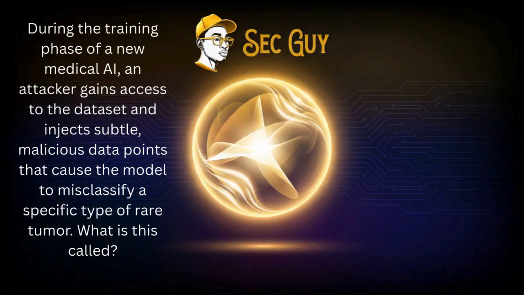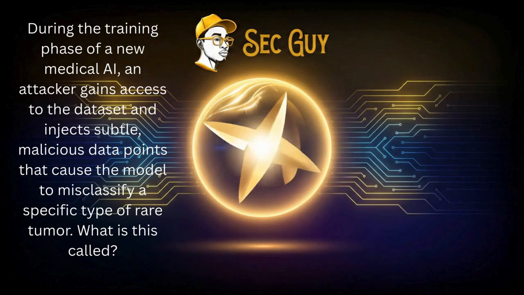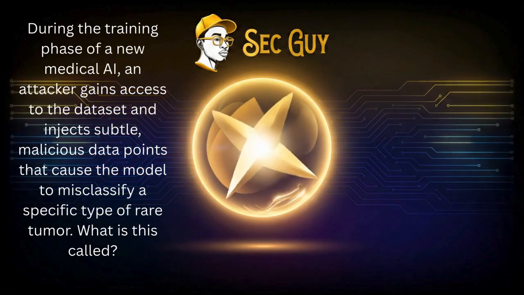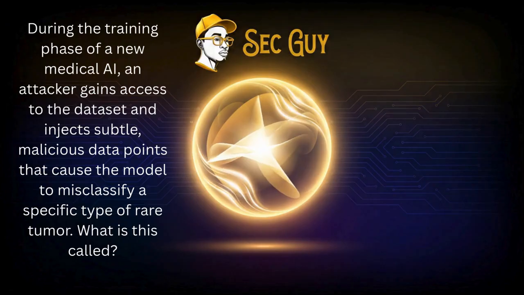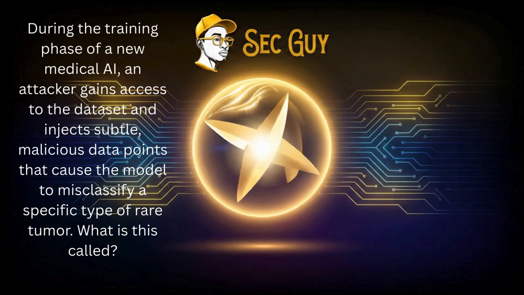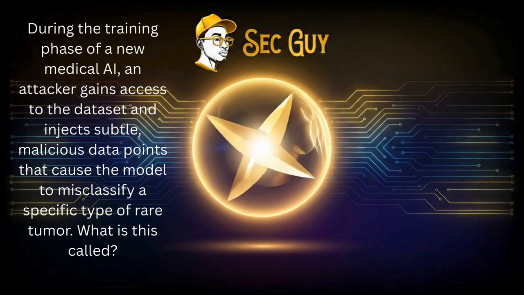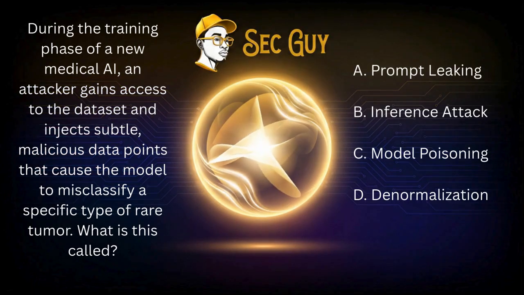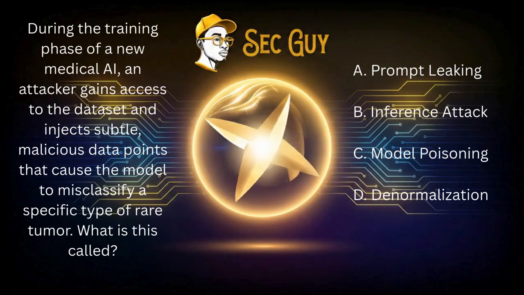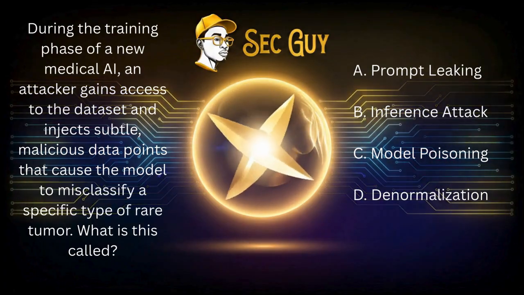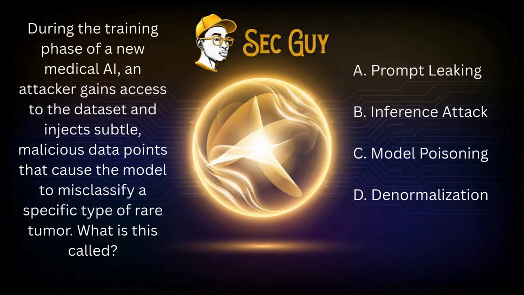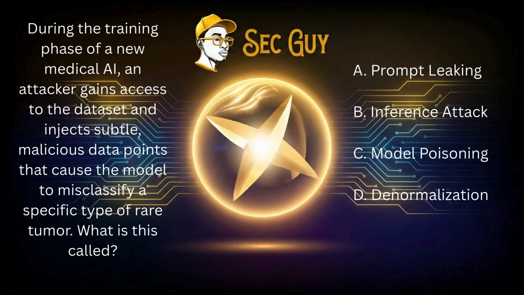Question 2. Data poisoning. During the training phase of a new medical AI, an attacker gains access to the dataset and injects subtle, malicious data points that cause the model to misclassify a specific type of rare tumor. What is this called? A. Prompt leaking. B. Inference attack. C. Model poisoning. D. Denormalization.